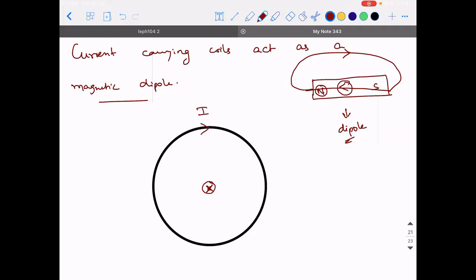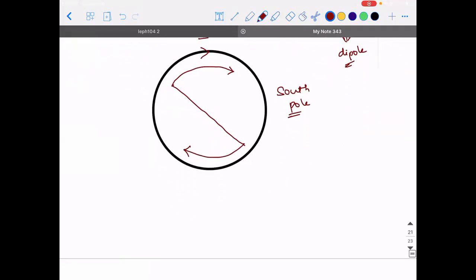So when the current is flowing in the clockwise direction, observe, this behaves like a south pole. You're able to see it is looking like the structure of S. So when current is flowing in the clockwise direction, it behaves like a south pole.